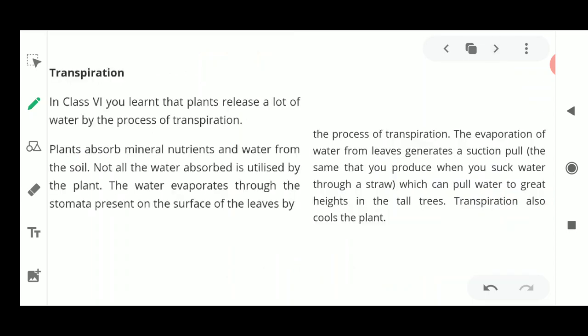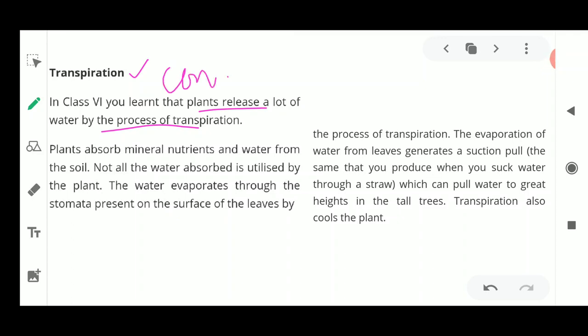So for that we need to know about another phenomenon called transpiration. Now what is this transpiration? Transpiration is the release of the extra water which is present inside the body of the plant. So this transpiration is very much responsible for the conduction.